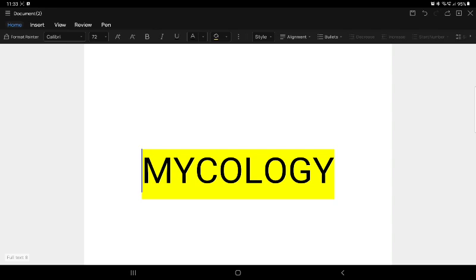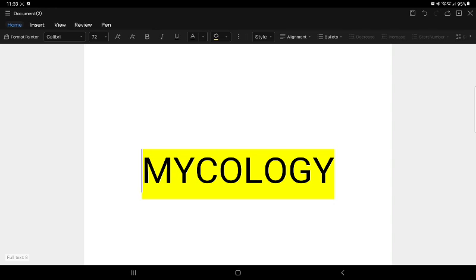The third group is the mold. We have hyphae: septate hyphae and aseptate hyphae. Aseptate hyphae include Rhizopus, Mucor and Apophysomyces. In septate forms, we have the phaeoid forms. Phaeoid is further classified into two: melanin and hyalin. For melanin, remember M and A, which gives Madurella and Alternaria.